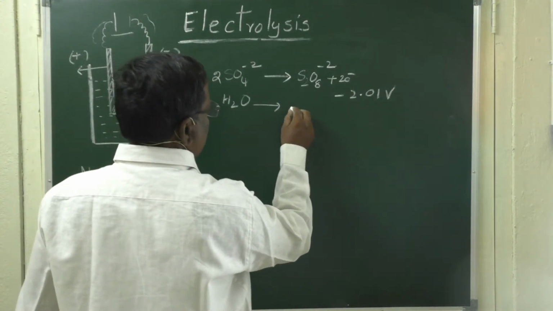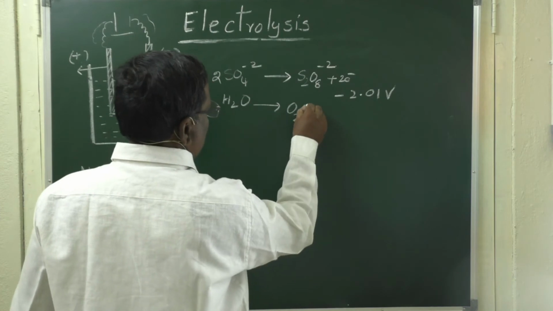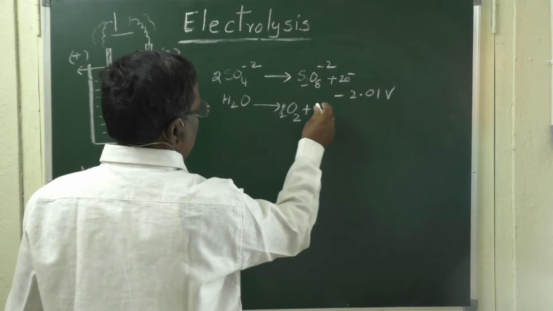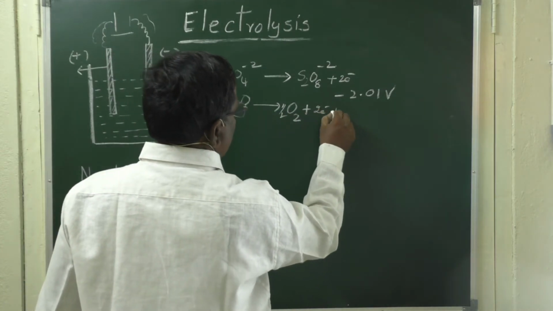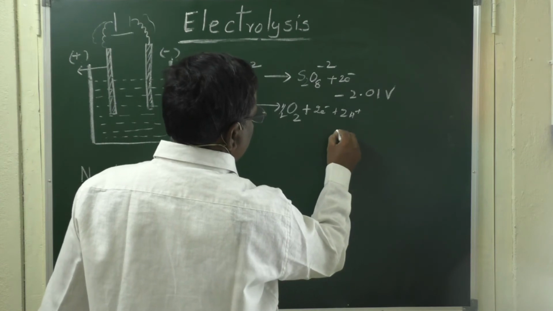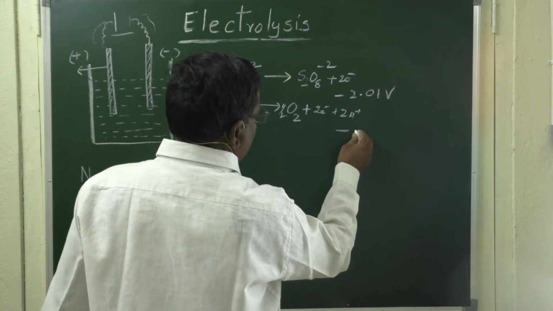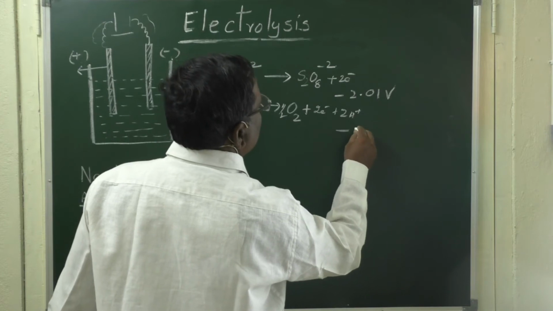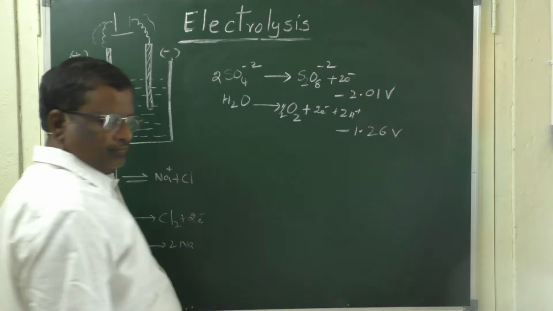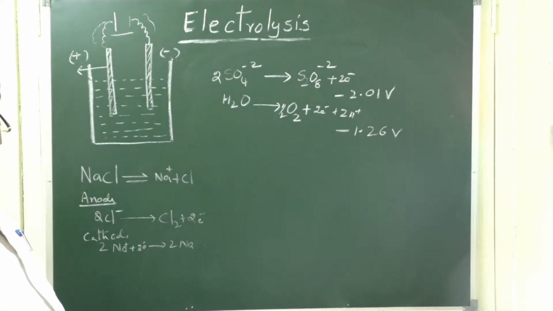H2O gives O2 plus 2e- plus 2H plus, and here the potential is found to be minus 1.23 volts.